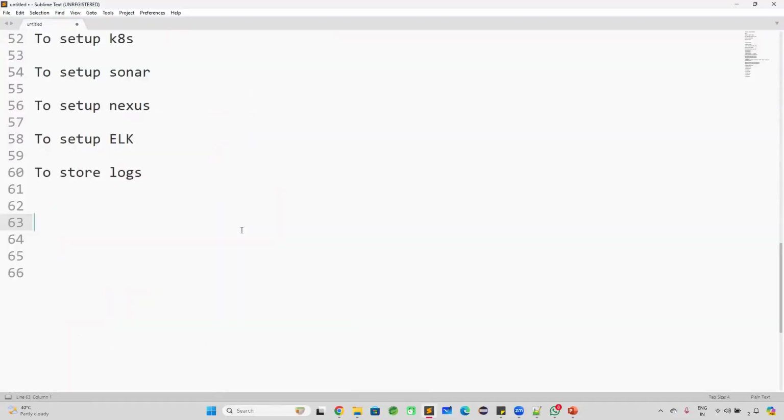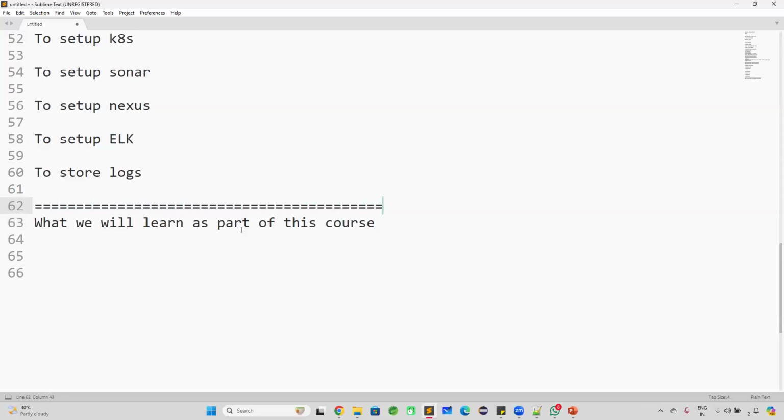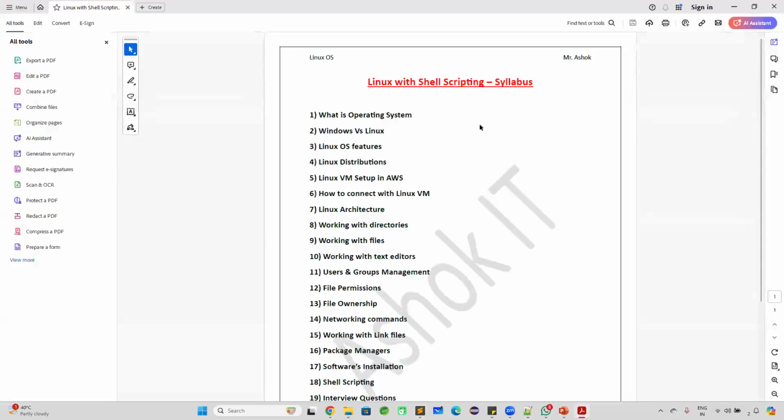Next one. What are we going to learn as part of this course? This is a 2 weeks program on the Linux operating system with shell scripting. I have already prepared the syllabus document for this, and I have uploaded it to our website also. If you log in to our website and enroll for this Linux course, then you can see the course content, Linux with shell scripting syllabus.